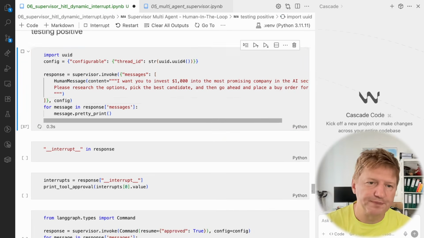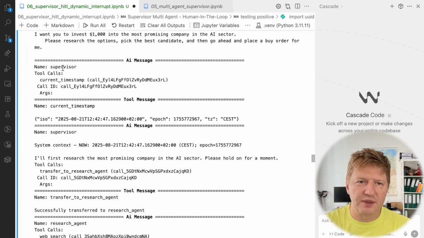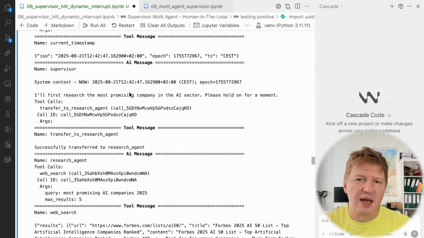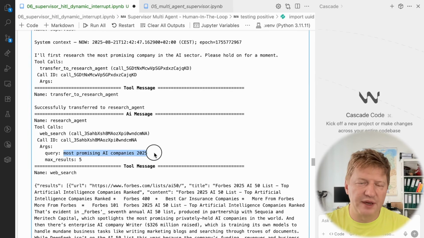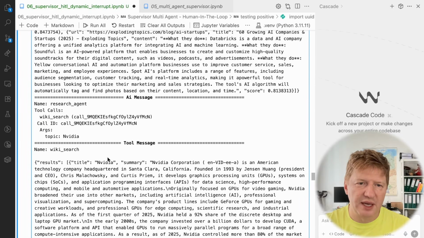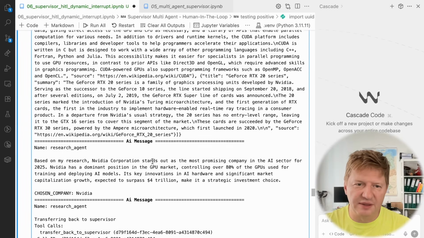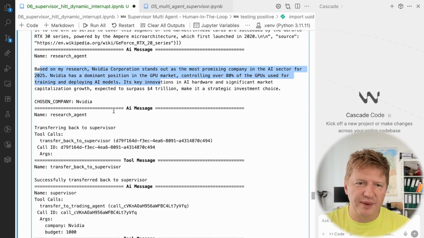So I'm running this. Let's take a look at what we have here. This is the first user request. The supervisor gets the current timestamp to use it for performing research. And then having all this information, the supervisor transferred the control to the research agent. And this one started a web research, most promising AI companies in 2025, getting back some results, and we don't care much about the results. Then it was a wiki search for NVIDIA, and again some additional information about this company. It seems like we're going to buy NVIDIA at the end of the day. And yes, based on my research, it was NVIDIA, and then back to the supervisor.